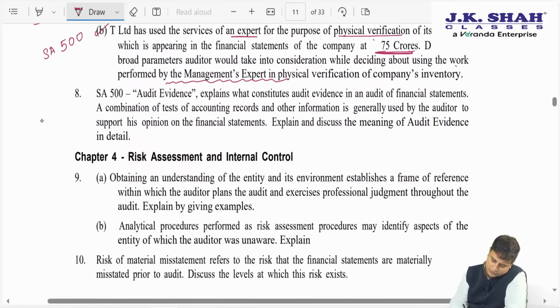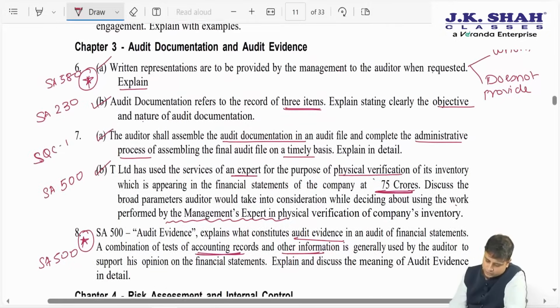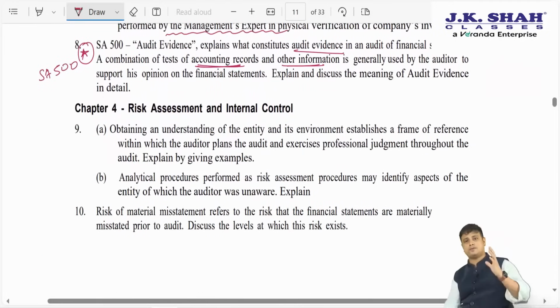Next, again question 8 is based on SA 500. Audit evidence: explain what constitutes audit evidence in the audit of financial statements. A combination of tests of accounting records and other information is generally used by the auditor to support his opinion. Mark this also as important. So here I have marked questions 6 and 8 important. This you will have to go through.